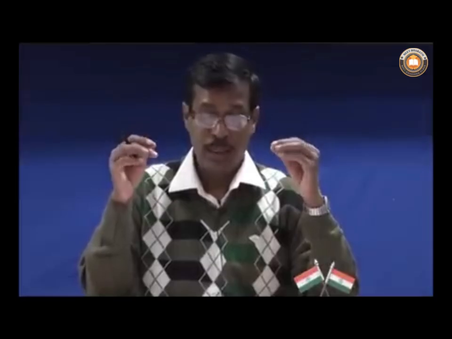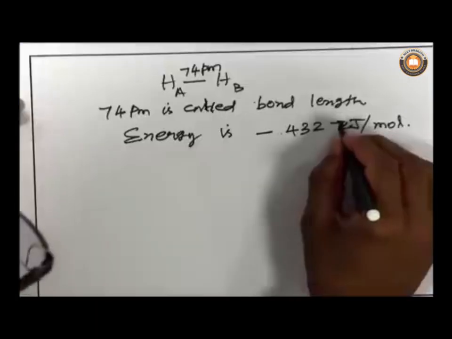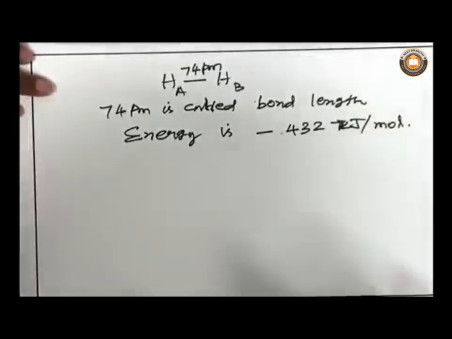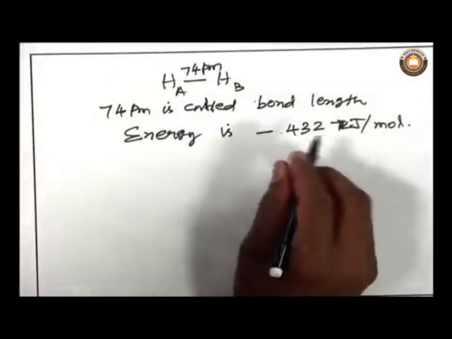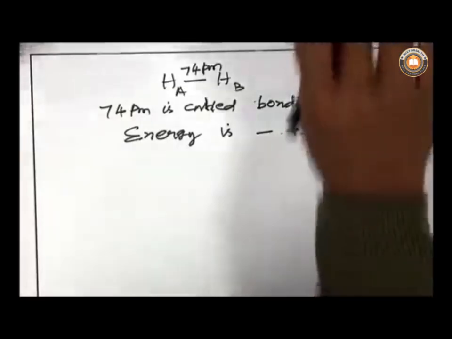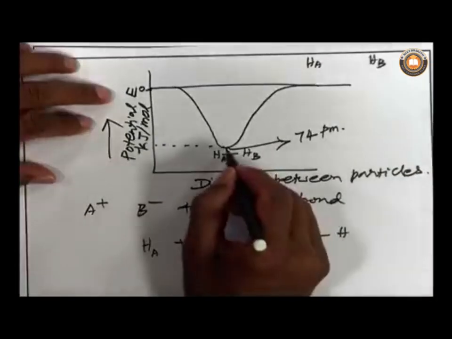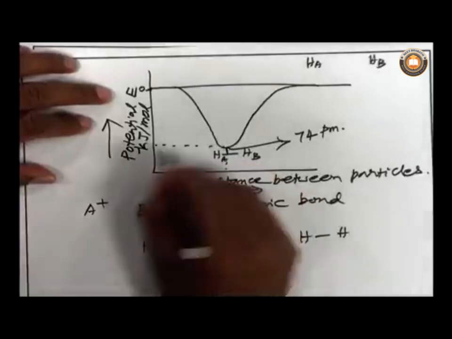So, you can see from this explanation that the hydrogen molecule is lower in energy compared to its elemental form, hydrogen atoms. That is the reason bonded molecules are lower in energy compared to the elements from which the molecule is formed. So, this is the energy, and this is the distance at which it occurs.